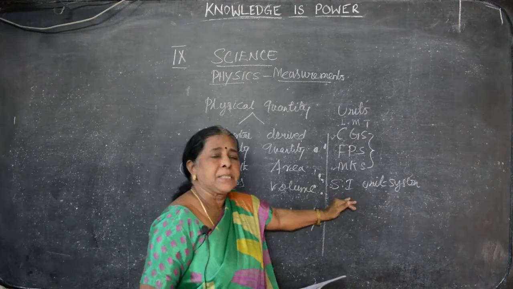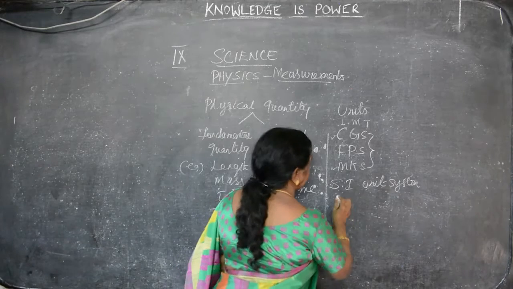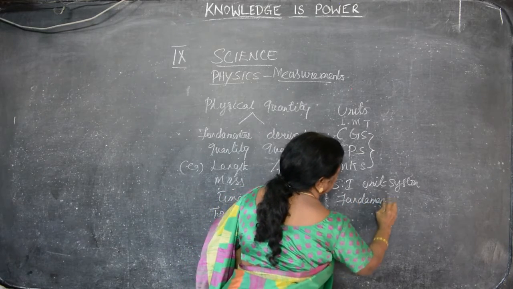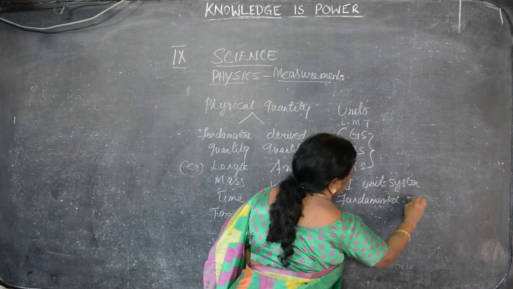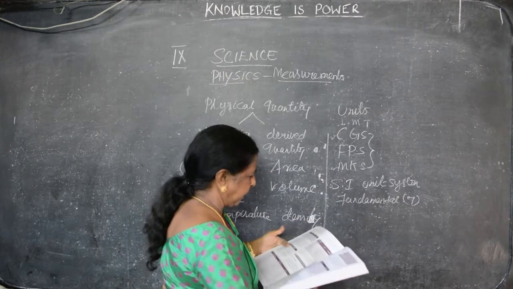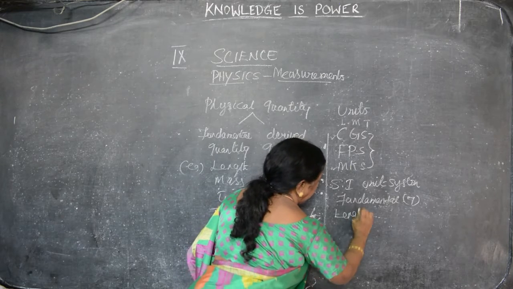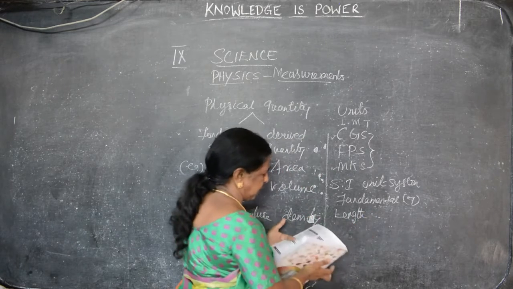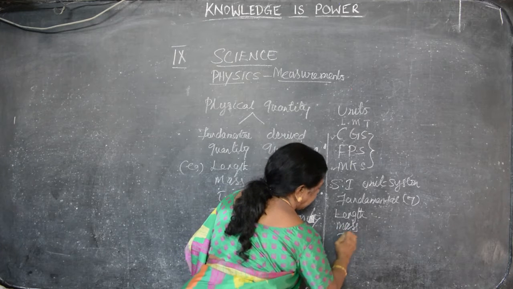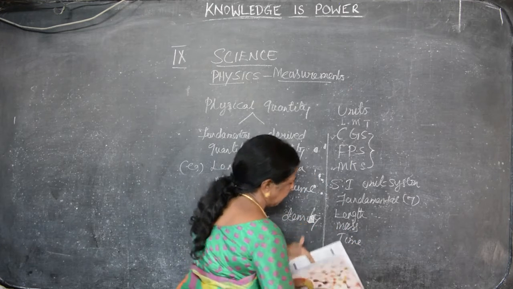According to the SI unit system, there are 7 fundamental quantities. How many fundamental quantities? 7. What are the quantities? Length. Next one is what? Mass. Time. Temperature.